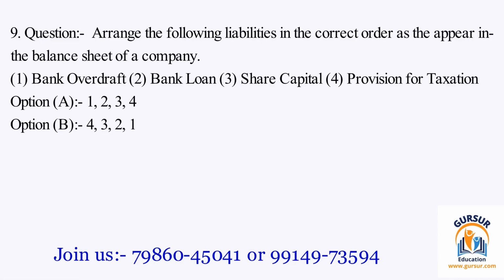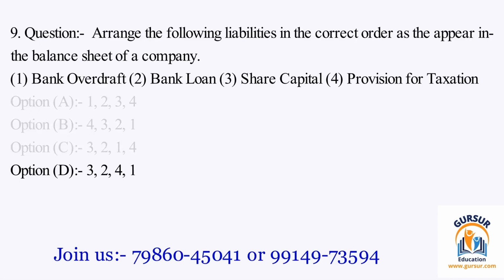The option B is 4, 3, 2, 1. The option C is 3, 2, 1, 4. The option D is 3, 2, 4, 1. The right answer of the question is option D, and that is 3, 2, 4, 1.